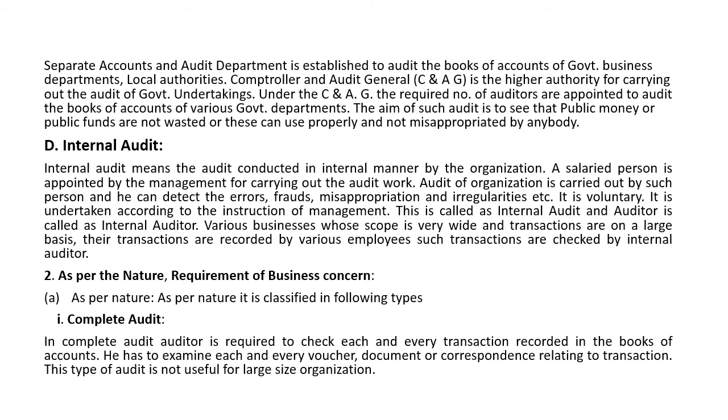At that time, the auditor is required to examine all the records on the basis of which accounts are prepared and maintained by the organization. So the auditor has to examine each and every voucher, document, or correspondence relating to transactions. That time this audit is called a complete audit.